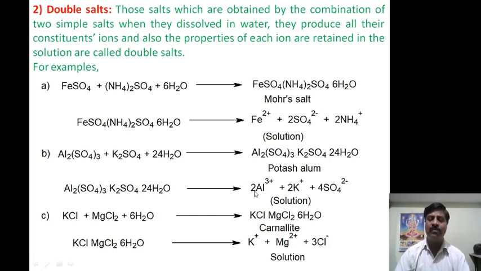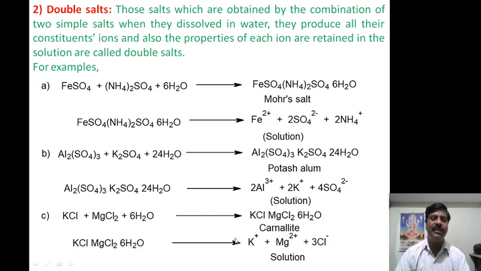When they dissolve in water, they produce aluminum, potassium and sulfate. These 3 radicals will be in different forms. We can test aluminum by using sodium hydroxide, then we get a white curdy precipitate, so aluminum is present. Potassium, we can conduct the picric acid test, and potassium will be present. Again sulfate, the barium chloride test gives a positive test. Therefore all constituent ions can be tested by simple tests, so again potash alum is a double salt.